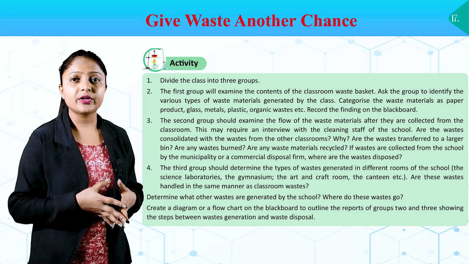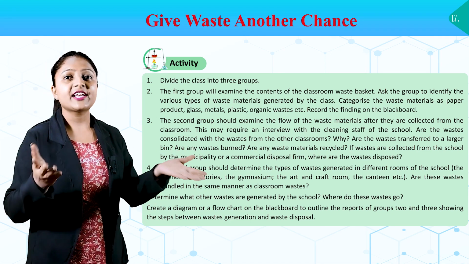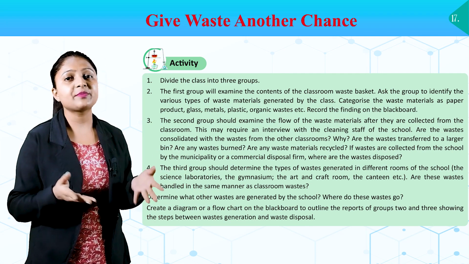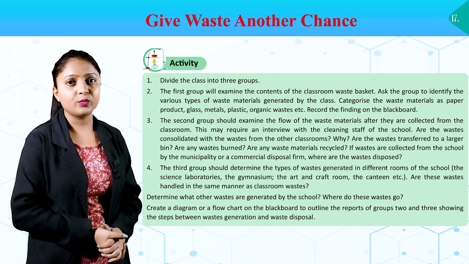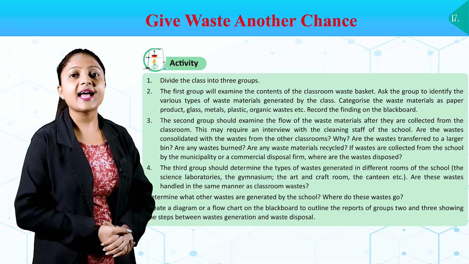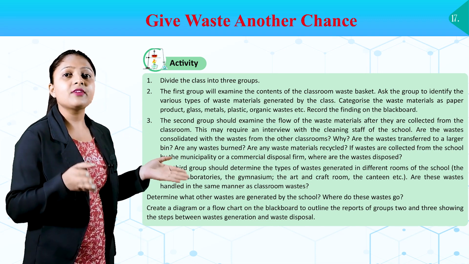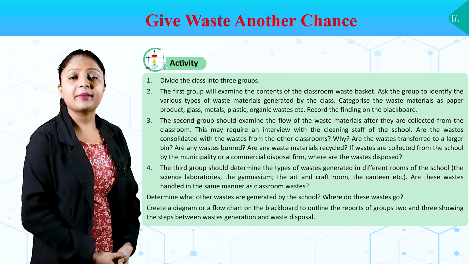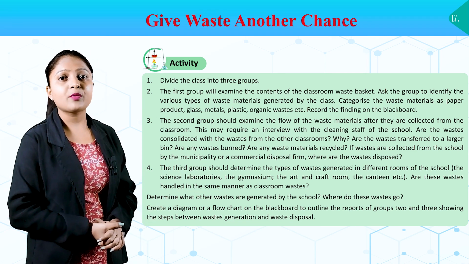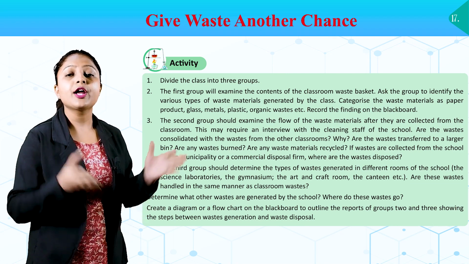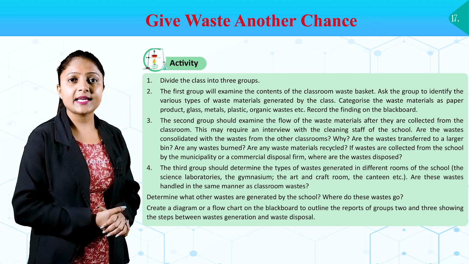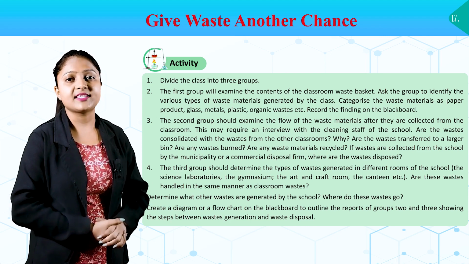The third group should determine the type of waste generated in different rooms of the school, the science laboratories, the gymnasium, the art and craft room, the canteen, etc. Are these waste handled in the same manner as classroom waste? Determine what other waste are generated by the school. Where do these waste go? Create a diagram or a flow chart on the blackboard to outline the reports of groups 2 and 3, showing the steps between the waste generation and waste disposal.